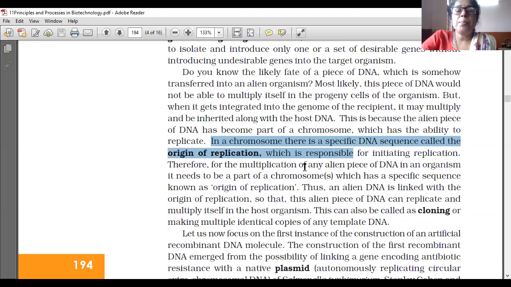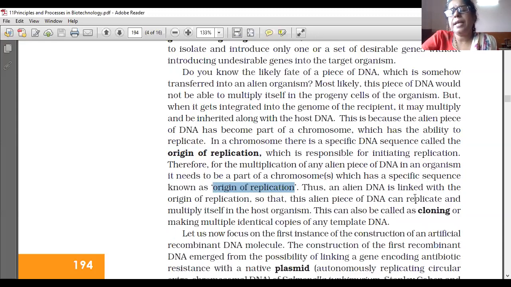Therefore, for the multiplication of any alien piece of DNA in an organism, it needs to be a part of a chromosome which has a specific sequence known as origin of replication.